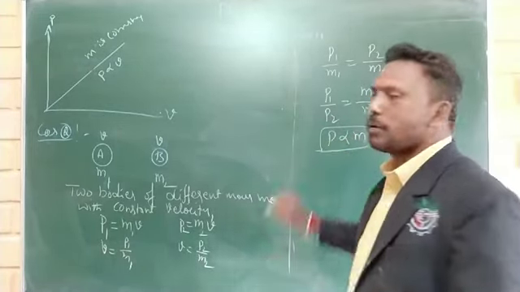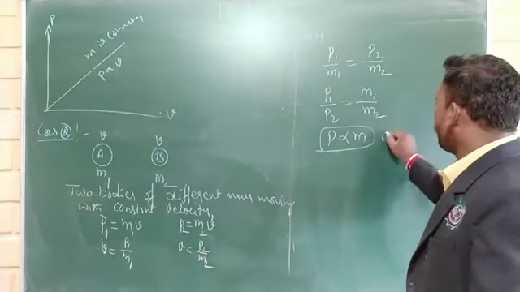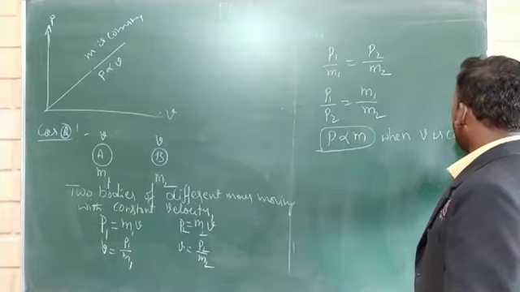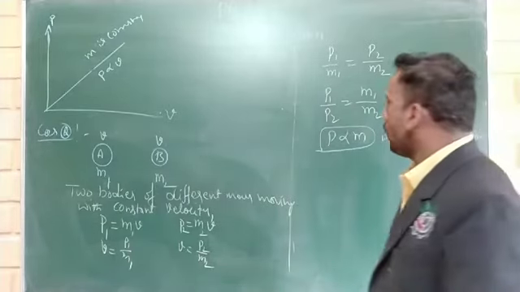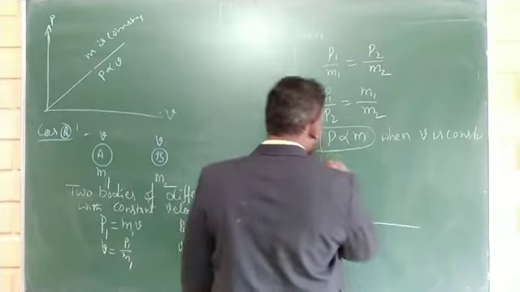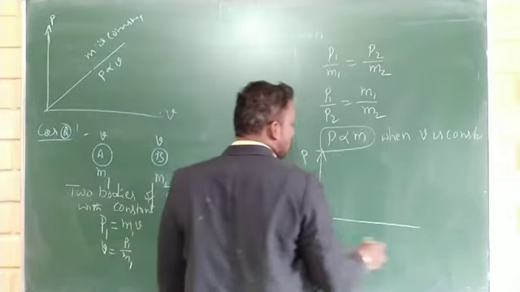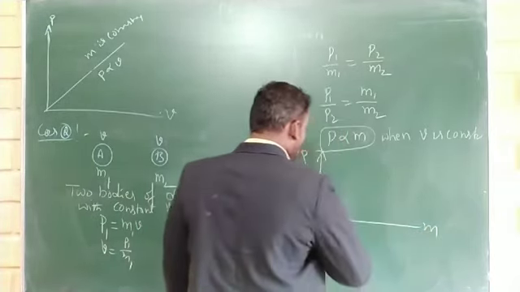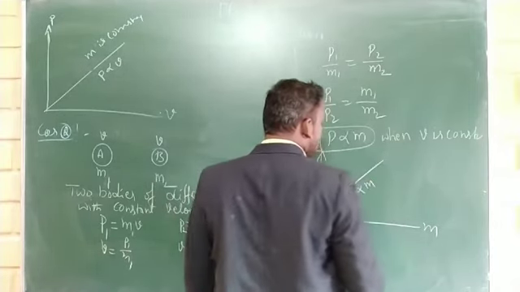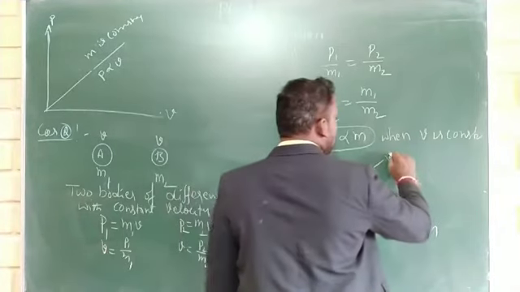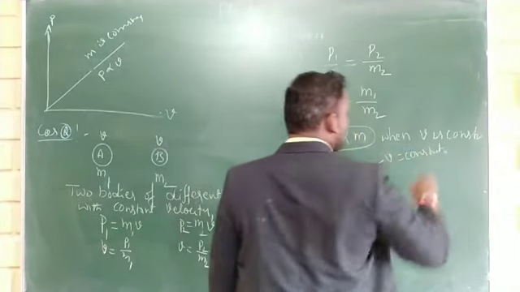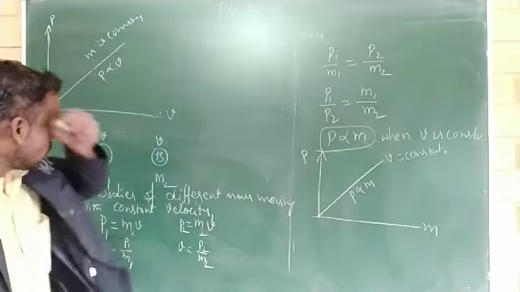Momentum is directly proportional to M when V is constant, and the graph for P versus M is also a straight line. This is P, and this is M. It is also a straight line, P proportional to M, when V is constant. Okay. And the third case.